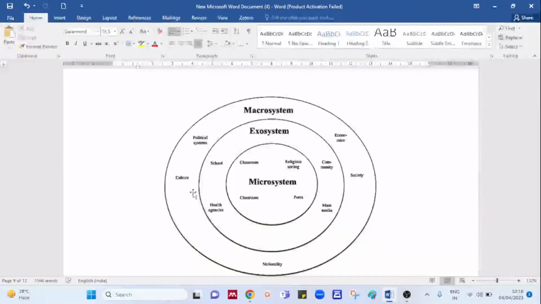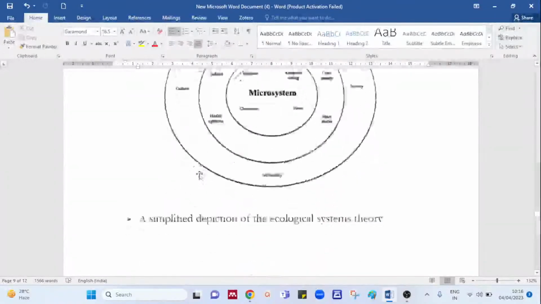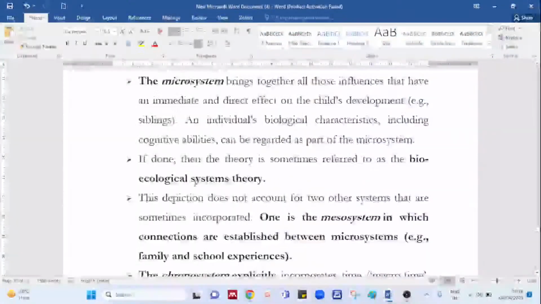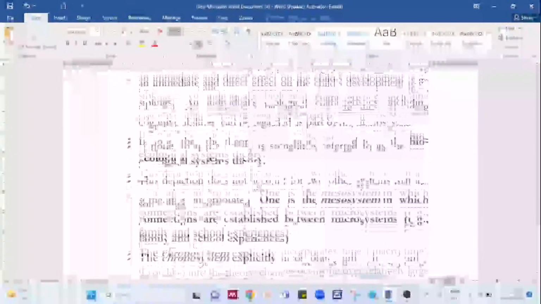Don't tell me the answer is chrono, because chrono is just the impact of one specific thing on the child's life. You can't say it is the majority of the exposure; the majority of system exposure is in the macrosystem. Chrono is just one. Is it clear? You have supporting notes for this. Students who are part of the WhatsApp group will be getting these notes.